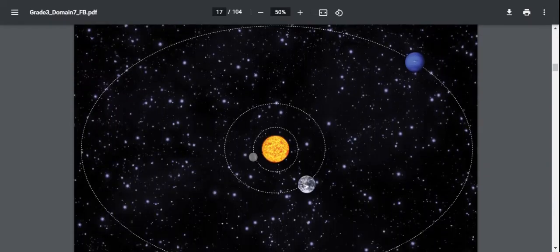The amount of time it takes a planet to travel once completely around the sun in its orbit is called a planetary year. Planets closer to the sun have shorter planetary years than planets that are farther away. Mercury's orbit is the fastest of all 8 planets, taking only 88 Earth days to complete its planetary year. But Neptune takes 165 Earth years to go once around the sun. So a 100-year-old grandmother on Earth wouldn't even be 1 planetary year old if she lived on Neptune.